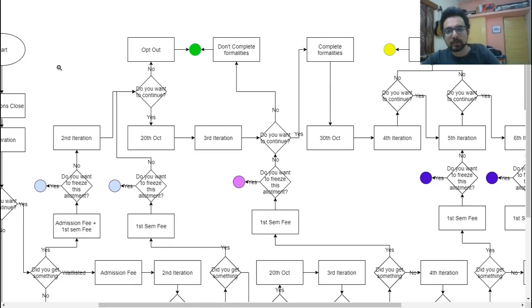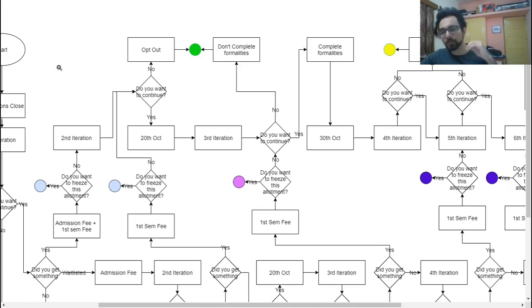Two more points I would like to mention are, first, that when I'm saying the freeze option, I just want to make it even more clear that freezing is an option, it's a choice. You have to pay the fee if you want to stay in the race, or stay in the process of iterations.